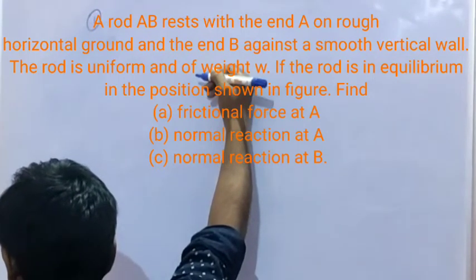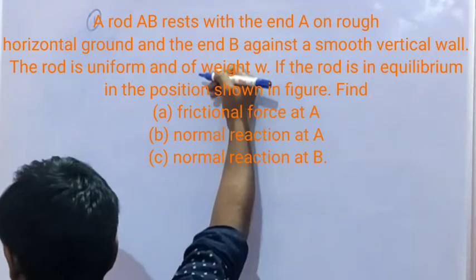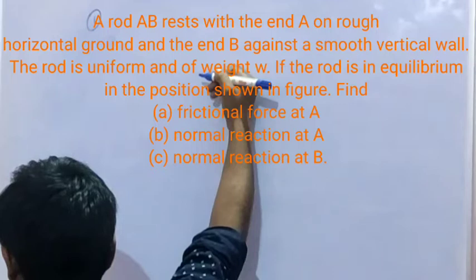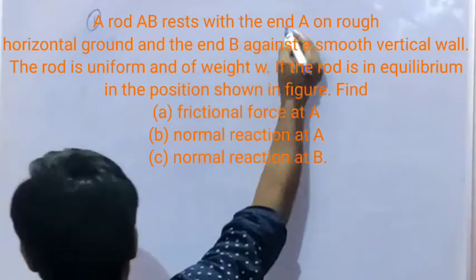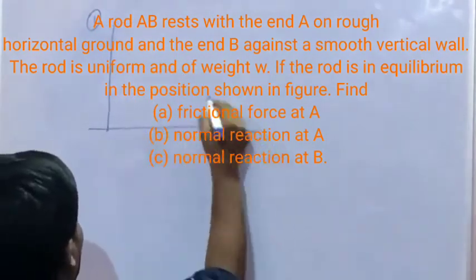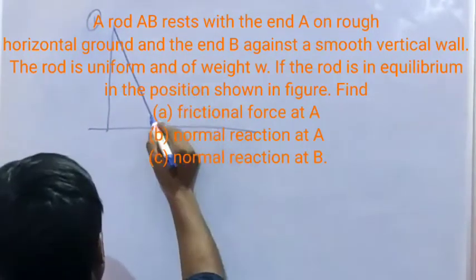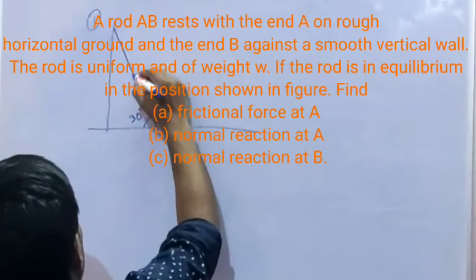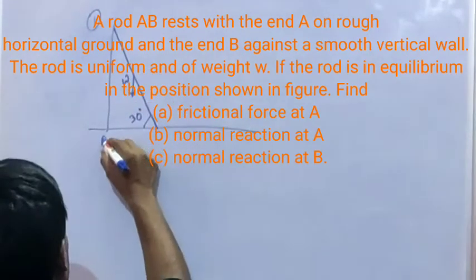The rod is uniform and has weight W. If the rod is in equilibrium in this position, as in the figure, find the frictional force at A, normal reaction at A and normal reaction at B. In the question the ladder is at 30 degrees, the weight of the ladder is W.